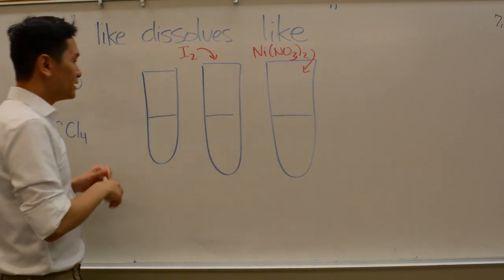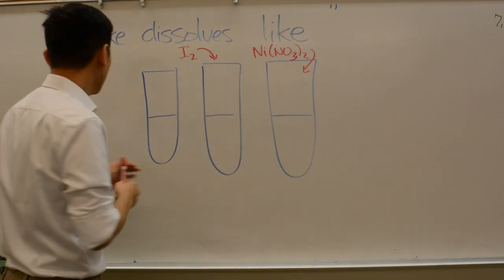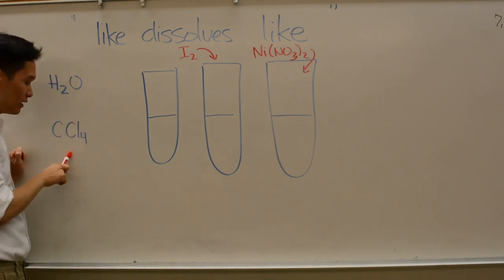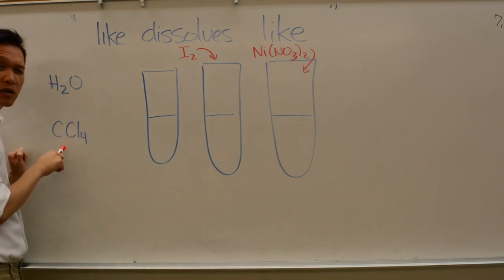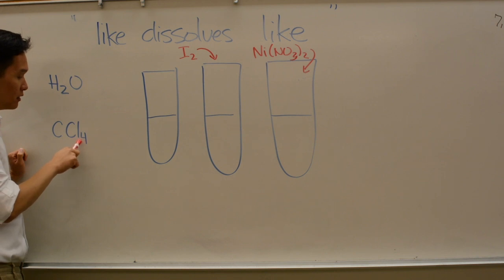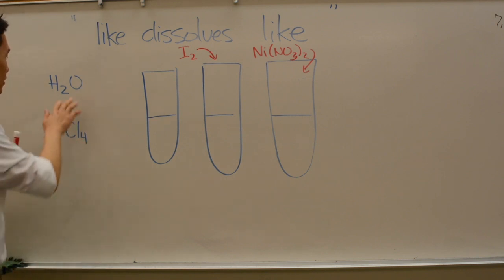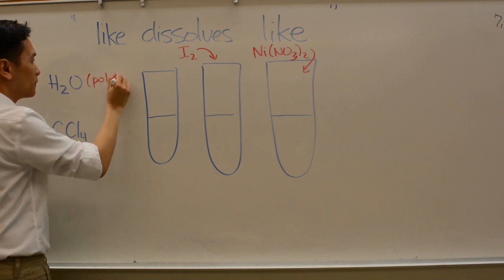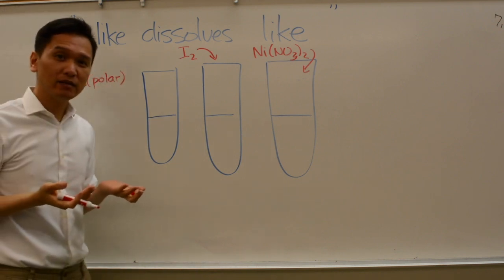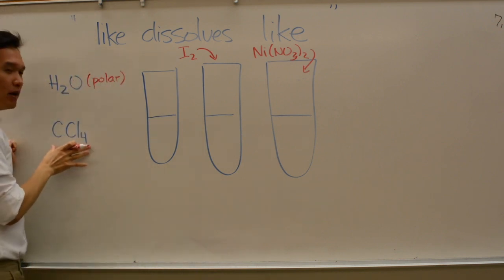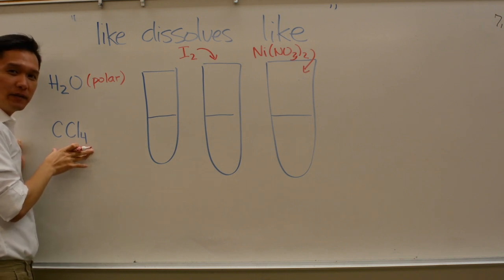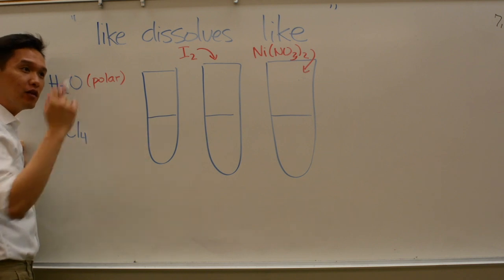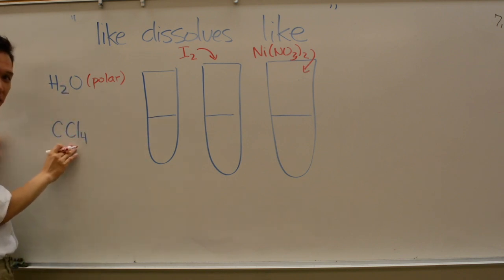In the lab, let's say we have a mixture of water and this compound called carbon tetrachloride. What do we know about water again? Water is a polar molecule, right? Because it's bent. We just talked about that. What about CCl4? Will this be a polar or non-polar molecule? How would you know that? We have to go back to our previous chapter and know the shape of this molecule.